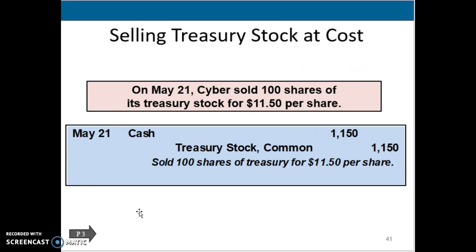All right, if we were selling it, say we bought 1,000 shares at $11.50. Now we're going to sell 100 of those shares. So we're going to sell 100 shares at $11.50 per share. We're going to be getting cash because we're selling it. We're getting $11.50 cash per share, and we're getting rid of that treasury stock. So we're going to credit the treasury stock to clear out the amount that we're selling.